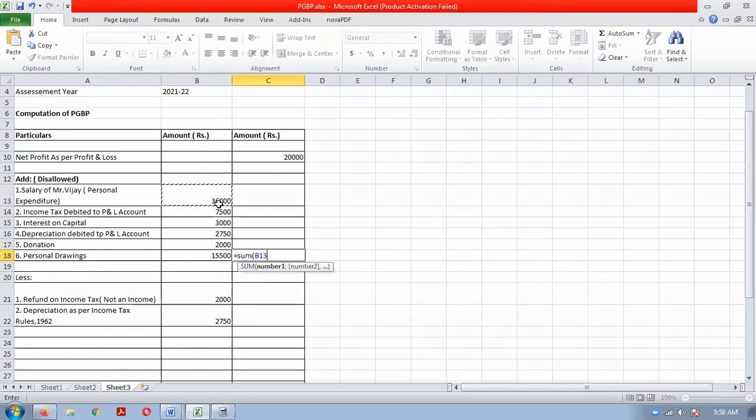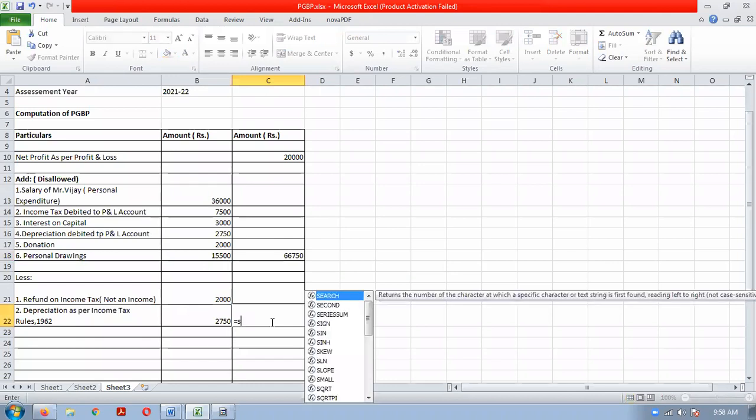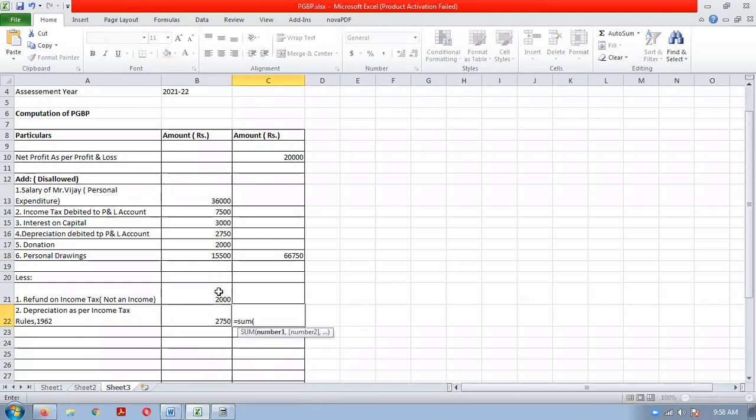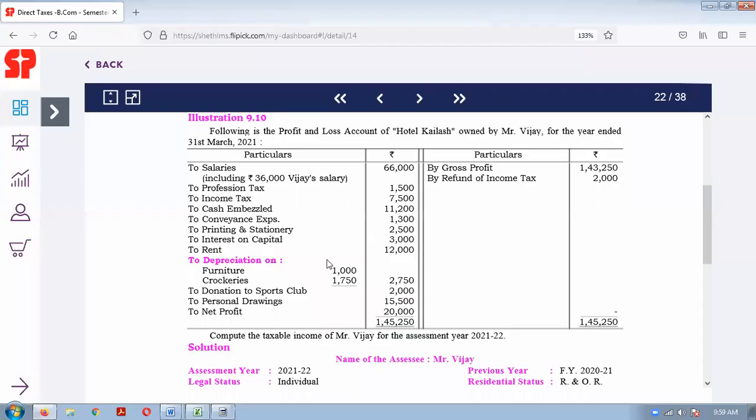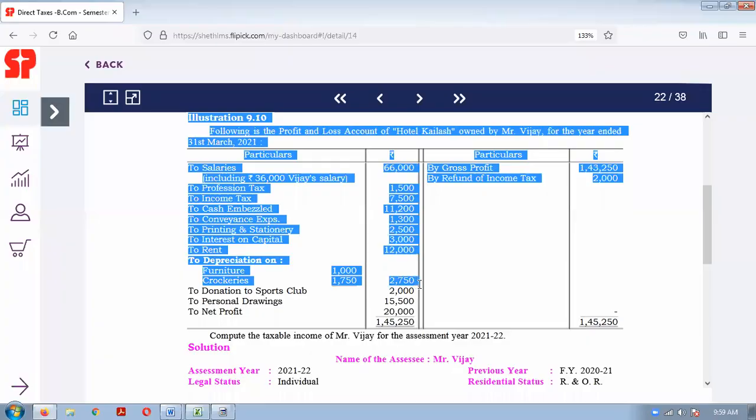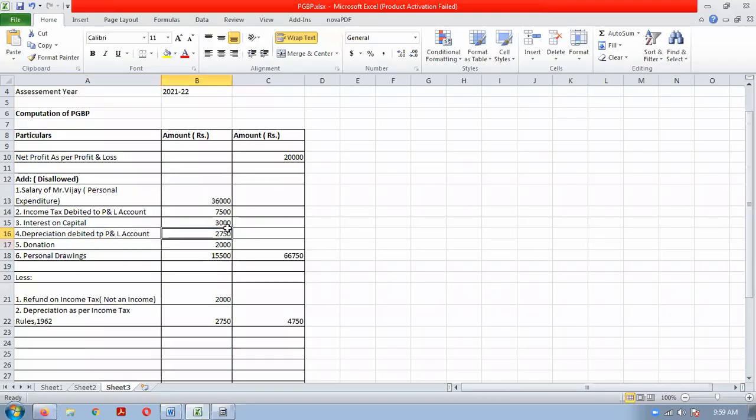What is the total of the additions? And what is the total of reductions? One is depreciation as per the profit and loss account, that we will always have to add back. And here we will have to reduce the depreciation as per the income tax rules.